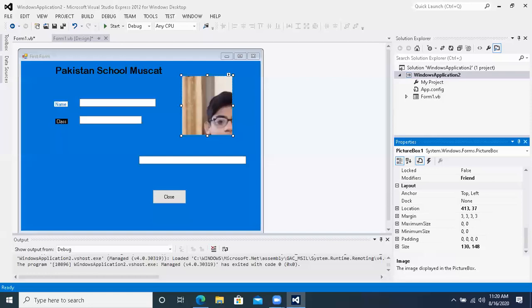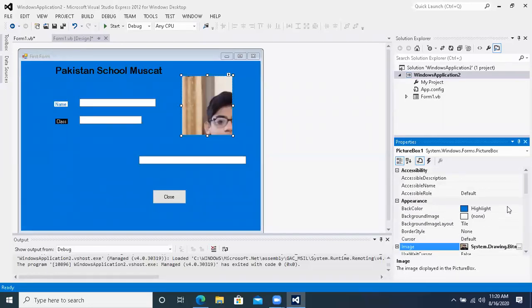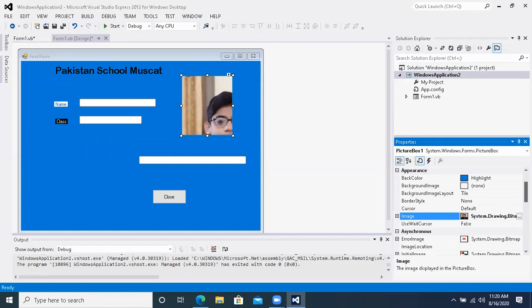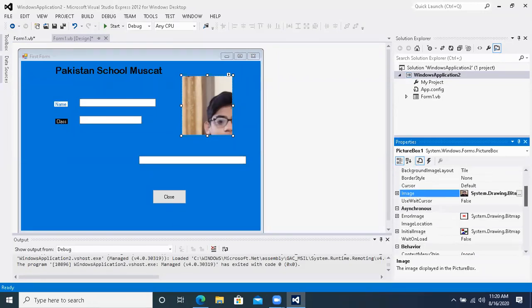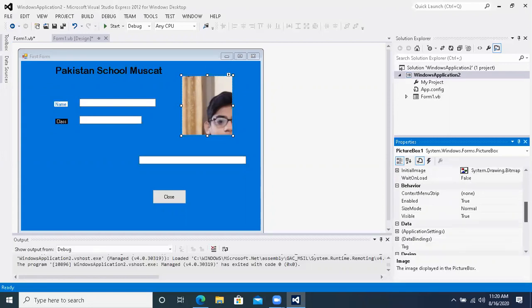For that purpose, we will go to the image options, and we will find picture mode, size mode. This is size mode.